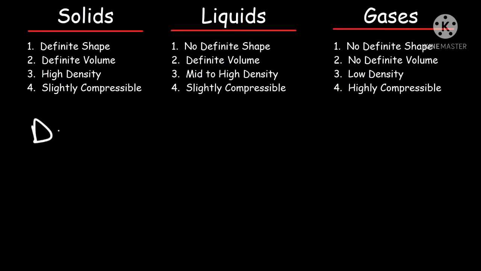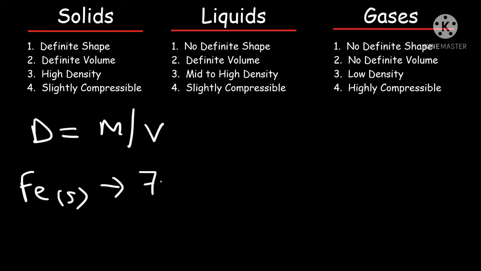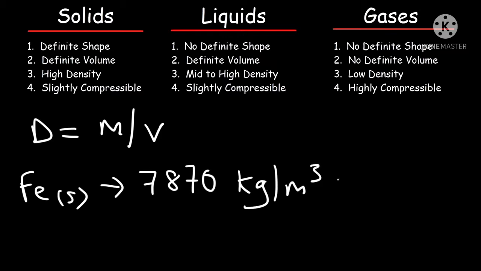Children, see here, now we will talk about density. What is density actually? Mass by volume. Take the example of iron. In the solid form, what is its density? 7870 kg per meter cube, mass by volume. Now take the same iron in the liquid form.